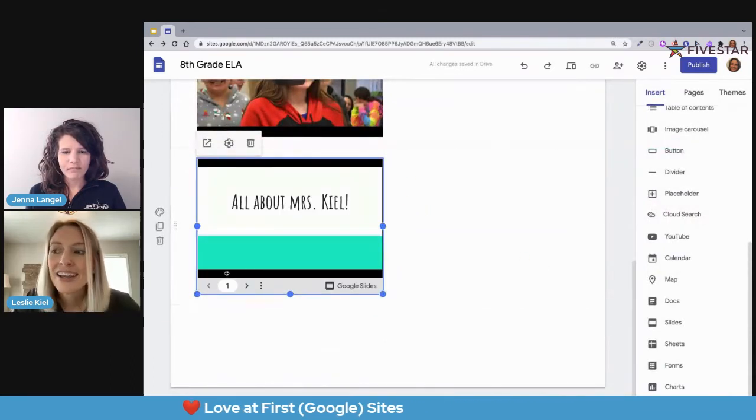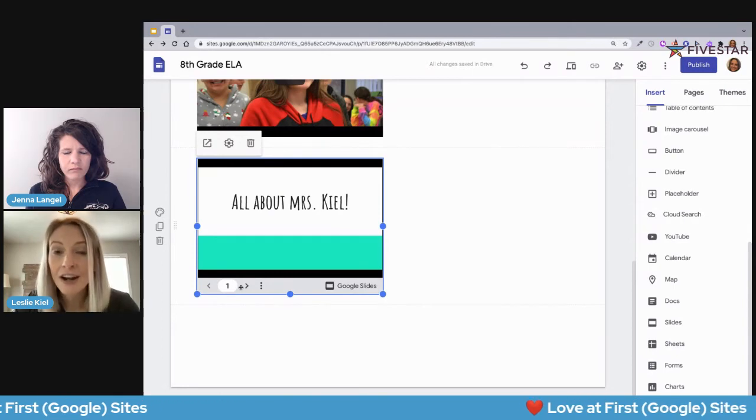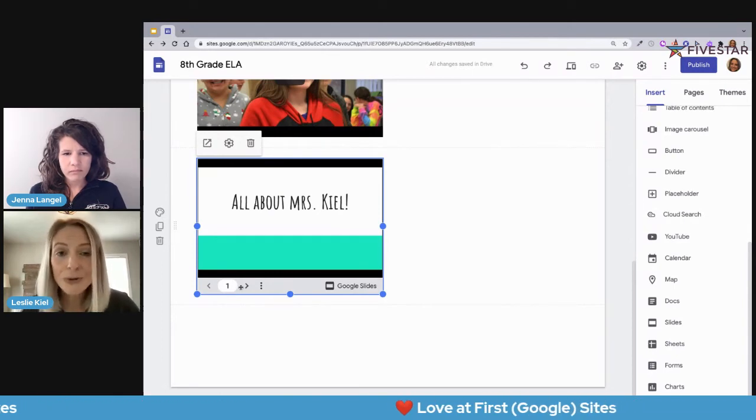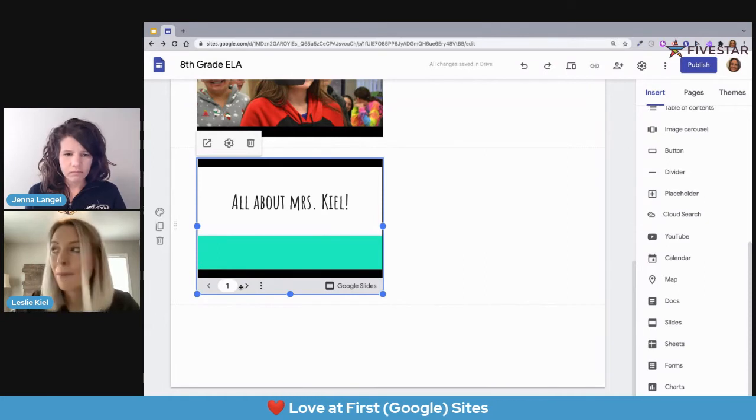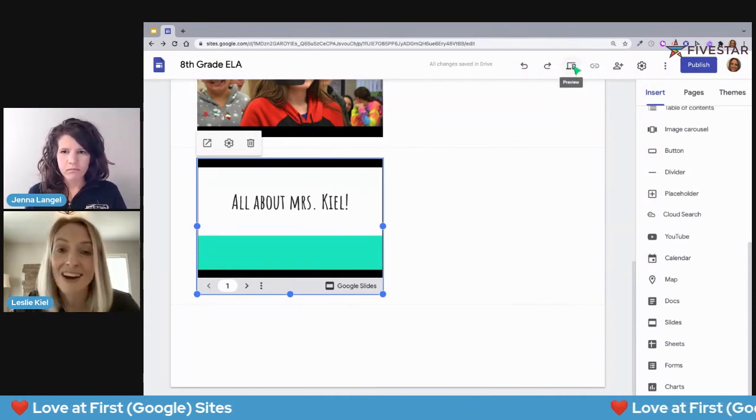Now, notice at the bottom left-hand corner, you have toggles here. From this editing point of view, we can't go through, but watch what happens when I go back up into that preview mode from this icon at the top.